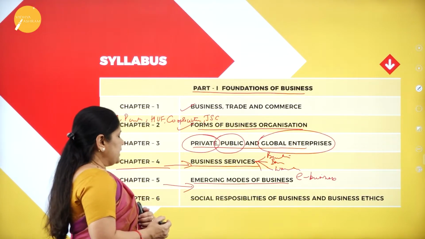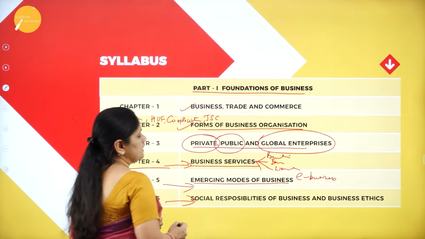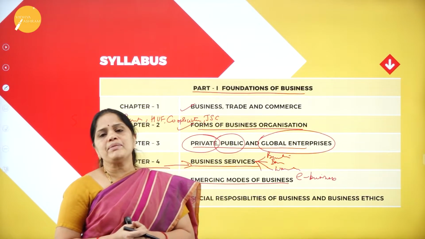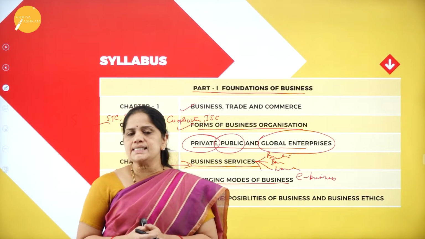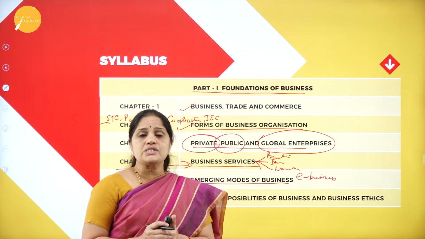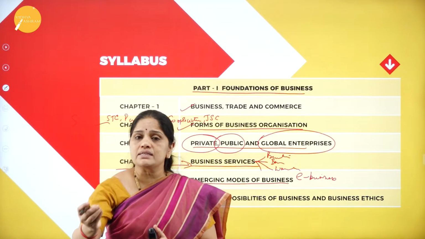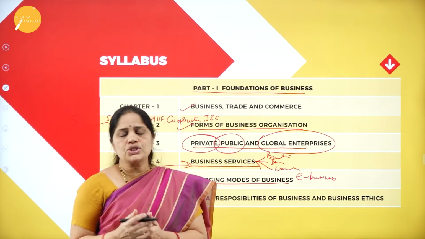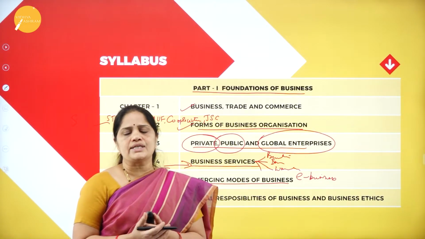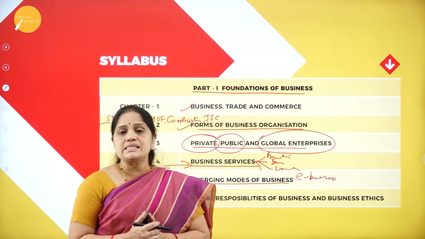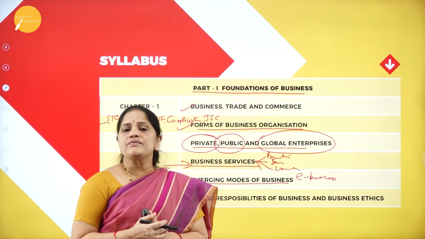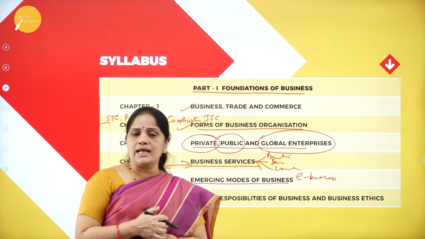Then next, in chapter 6, we will be having the social responsibility of business and business ethics. What do we mean by social responsibility of the business and what is business ethics? Social responsibility refers to the responsibility of the business towards the society. What kind of social responsibility does it have? Suppose there is an earthquake or suppose there is a flood in the nation, then how are the companies responsible, how should they look after the welfare of the people. That is what we will be learning in corporate social responsibility.